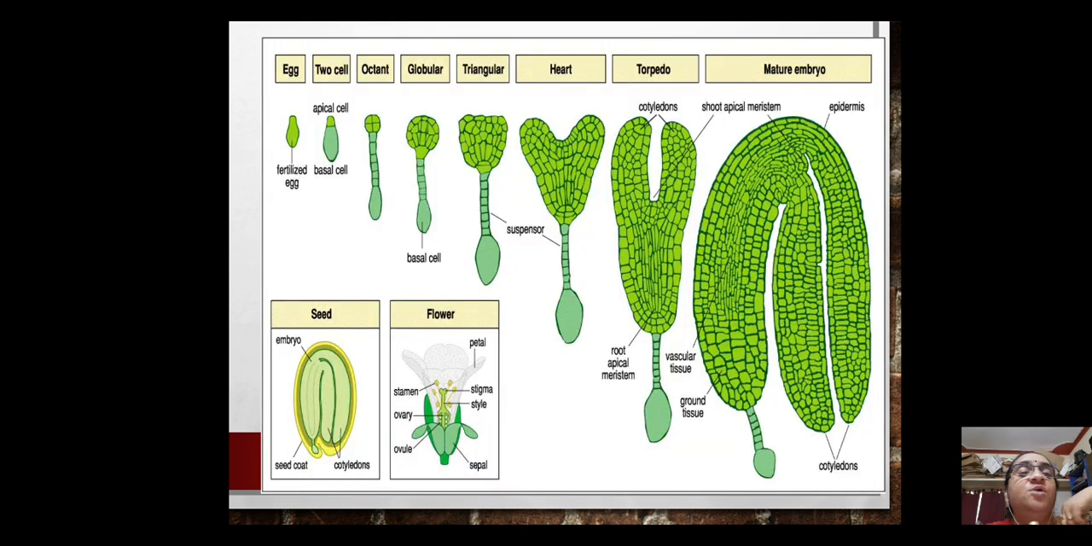And where is the embryo present? Now these you can see, isn't it? A fertilized egg is there, egg, okay. Then zygote, it is dividing into 2 to octant, globular, triangular, heart shaped, torpedo, okay. A mature embryo you are finding, it is having 2 cotyledons here. A dicot embryo I am trying to show you here, okay.